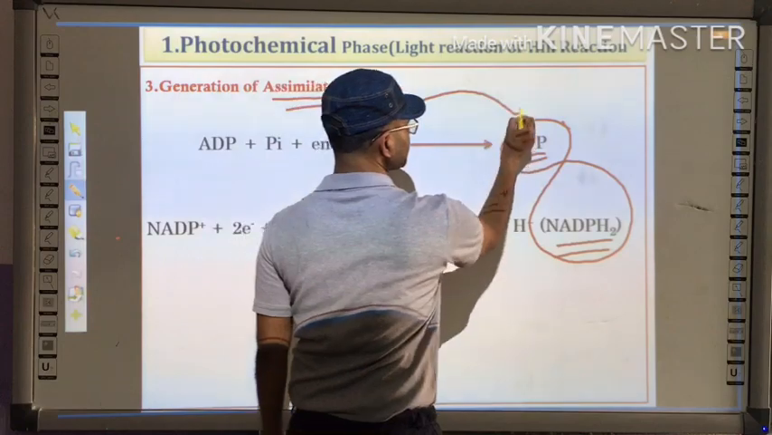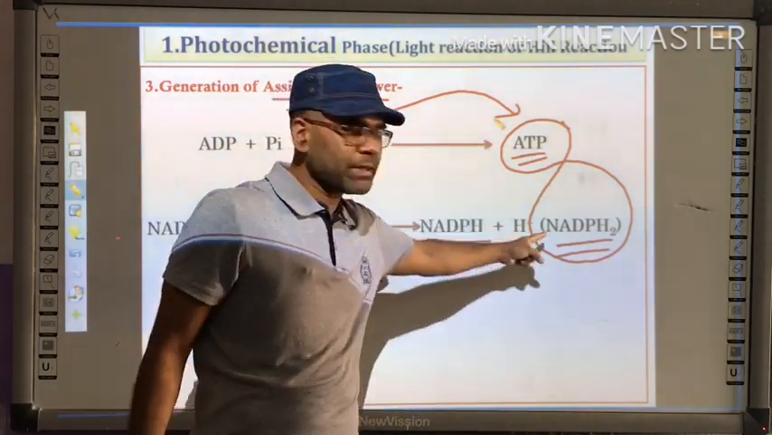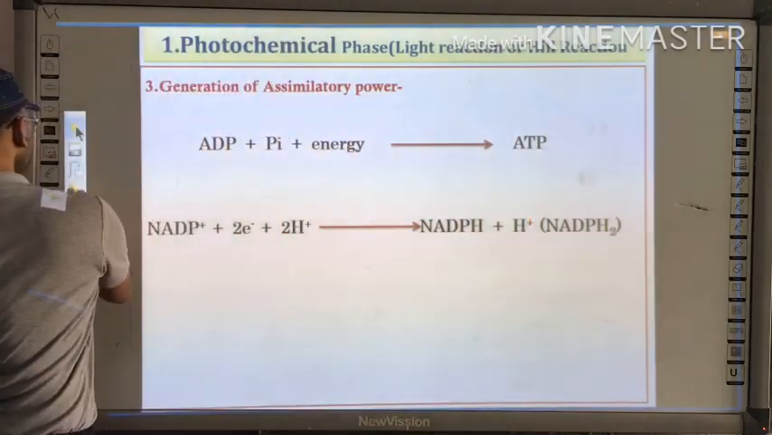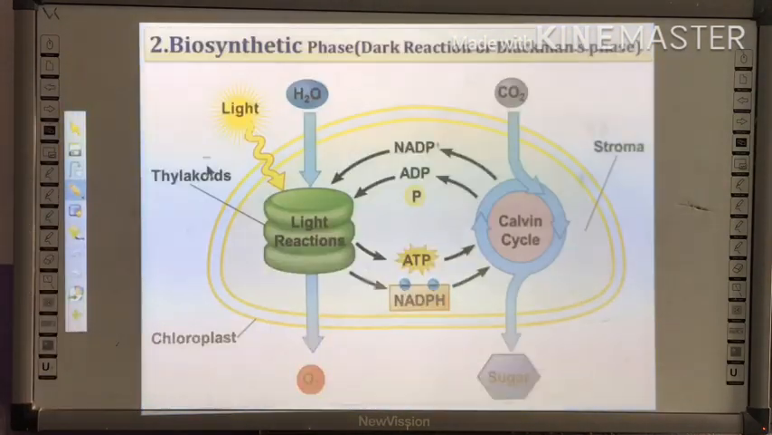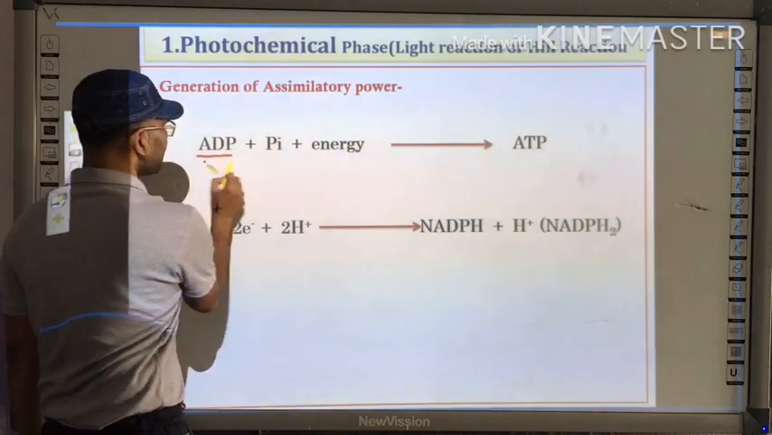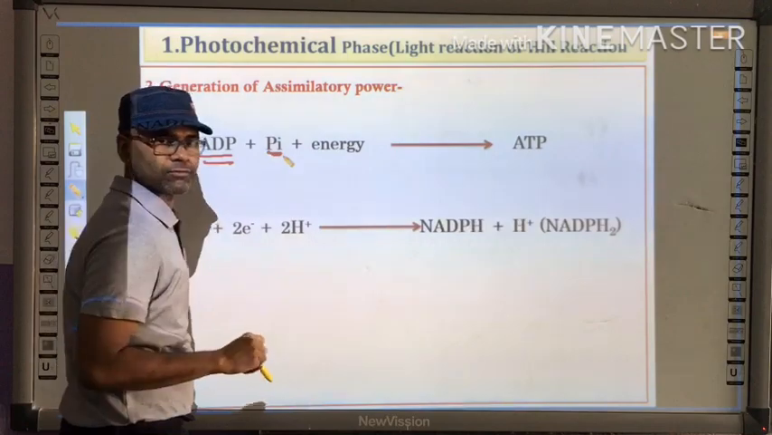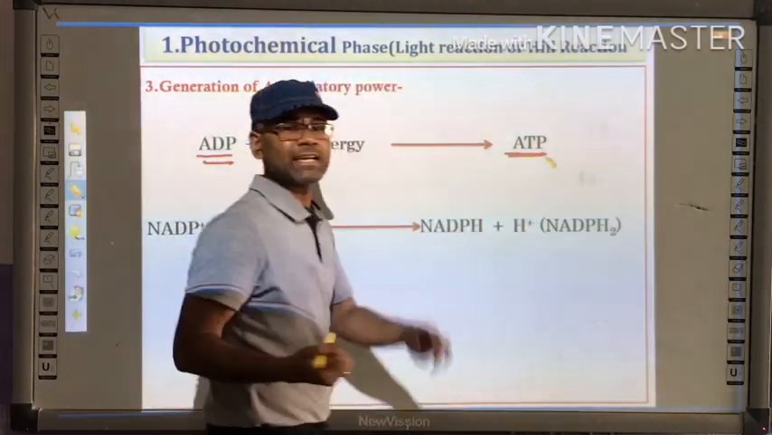Assimilatory power. Okay. So the formation of ATP and NADPH2 takes place. How? Let us see here. So ADP, that is adenosine diphosphate, reacts with one molecule of phosphorus, and then it forms ATP, adenosine triphosphate.